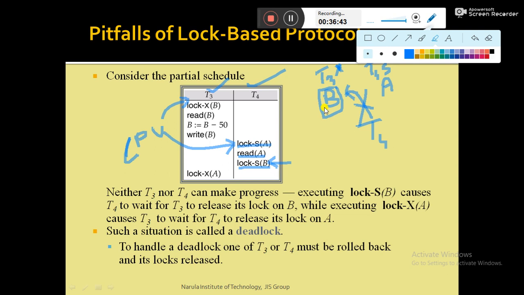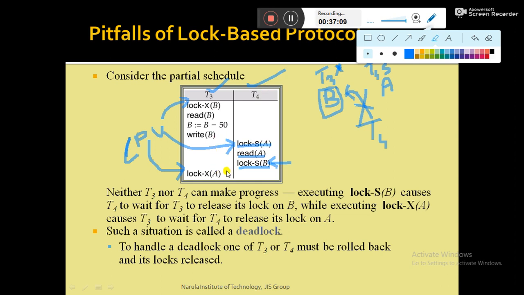So what happened? The CPU is not able to execute that statement. As the CPU is not able to execute that statement, the CPU will release transaction T4 and go back to transaction T3. So the CPU came back to transaction T3.